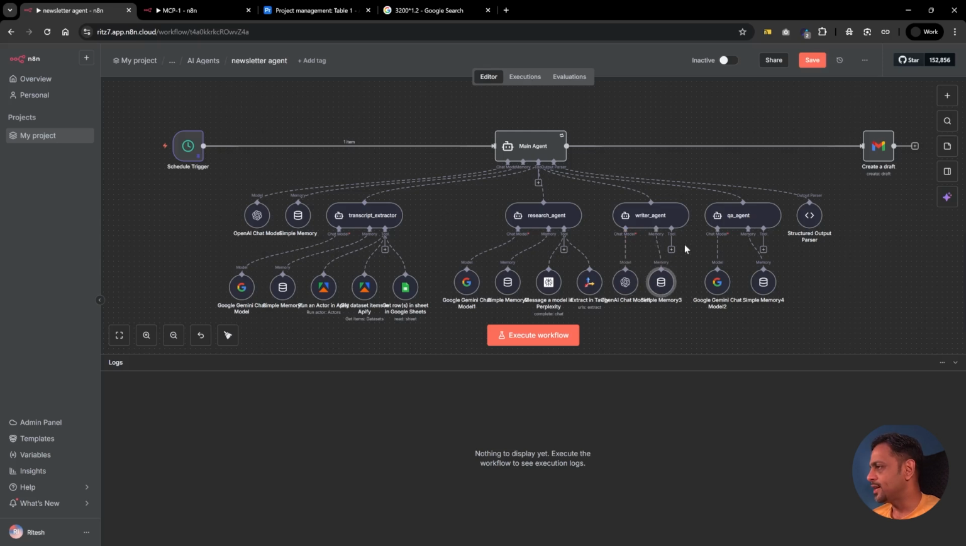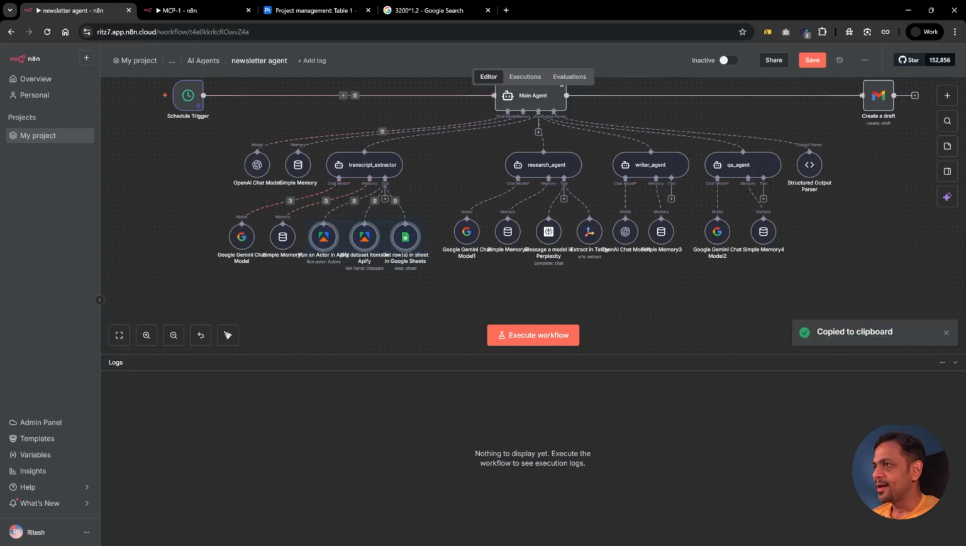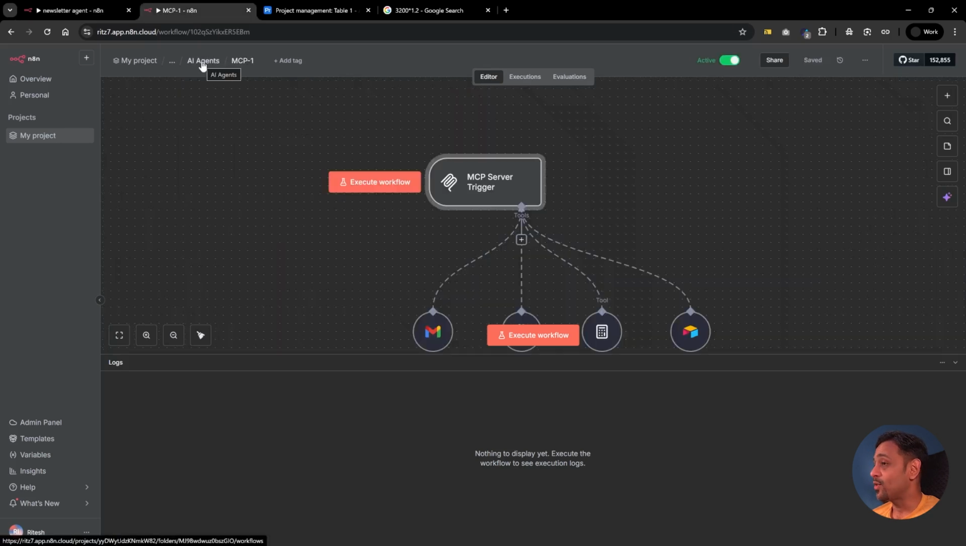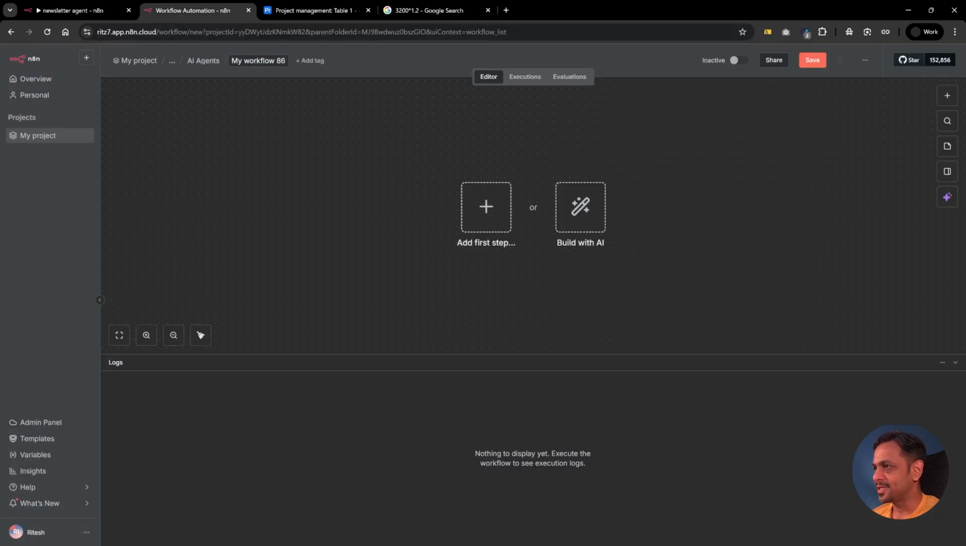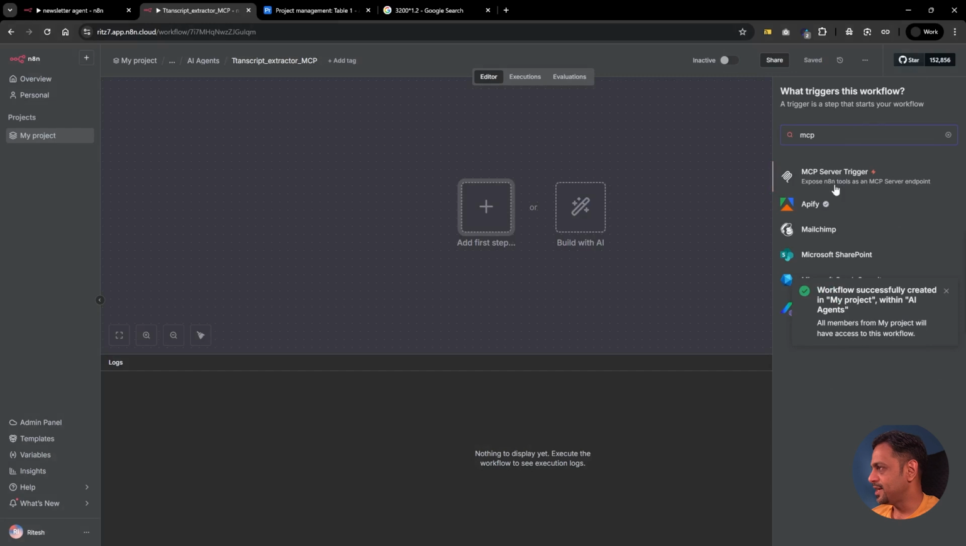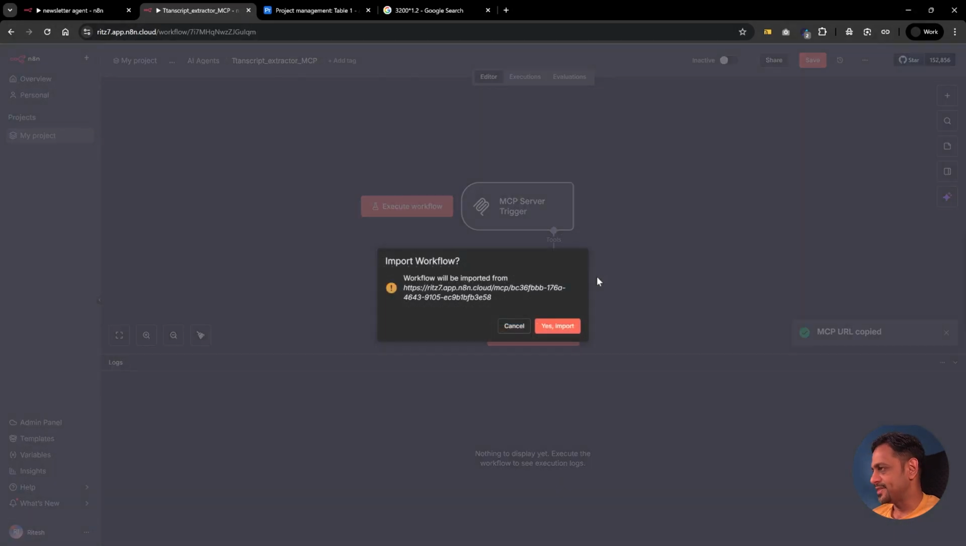Yeah, so we didn't need any tools to write, so that works perfectly fine here. And yeah, structured output. So here what we can actually do is connect these three things, right? Let's copy this and make one more MCP agent, and let's call this Transcript Extractor MCP, with an MCP server trigger. Okay, let's copy this, come back here, paste this.